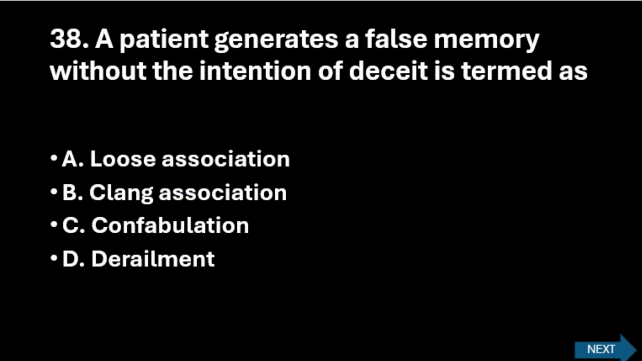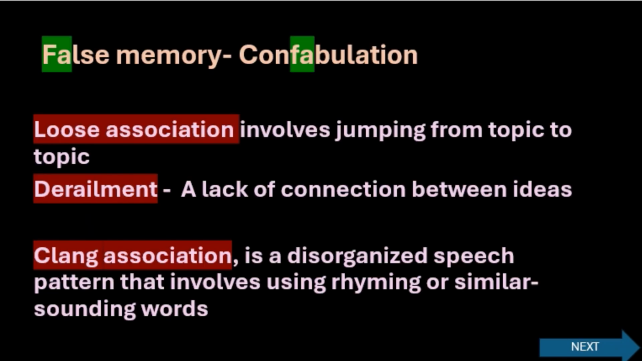A patient generates a false memory without the intention of deceit is termed as: A, loose association, B, clang association, C, confabulation, D, derailment. The right answer here is confabulation. Here, false memory, confabulation. See, this is the short-term memory trick.